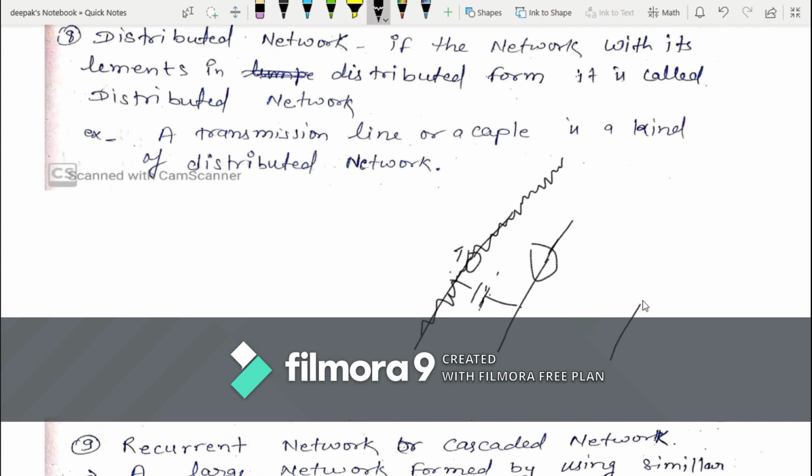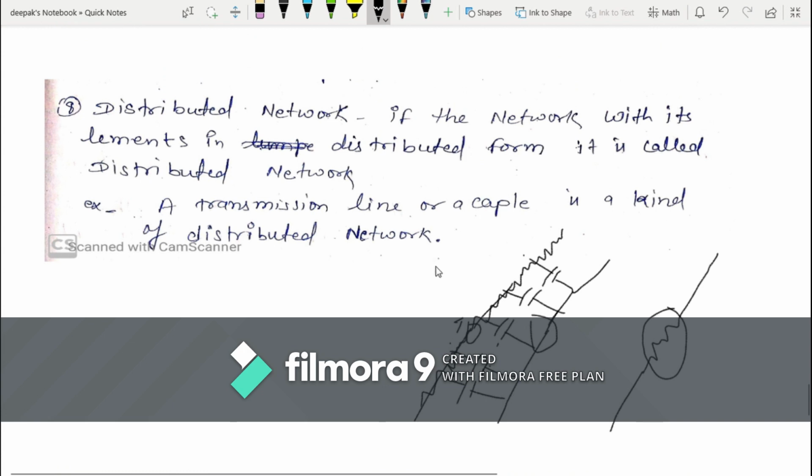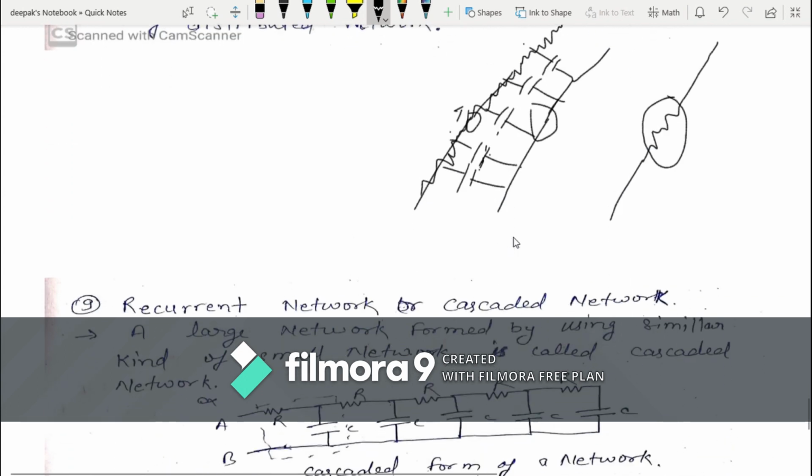We can't draw this as the resistance of the transmission line. That is not the case over here. This is physically not separated. Here the resistance is also distributed, and here the capacitors are also distributed. This is throughout the conductor. That is not an individual point. That is throughout the conductor. So these types of network are called distributed network. Okay. So you can understand distributed network. A cable is also a distributed type of network.